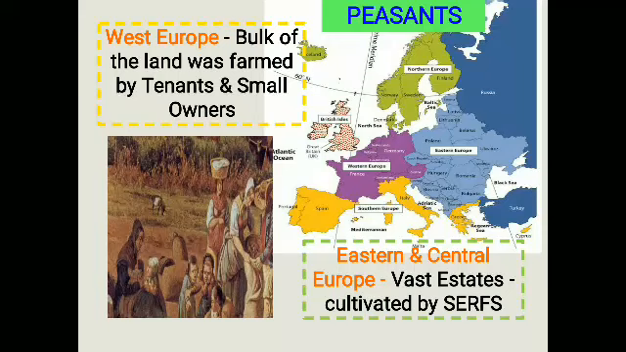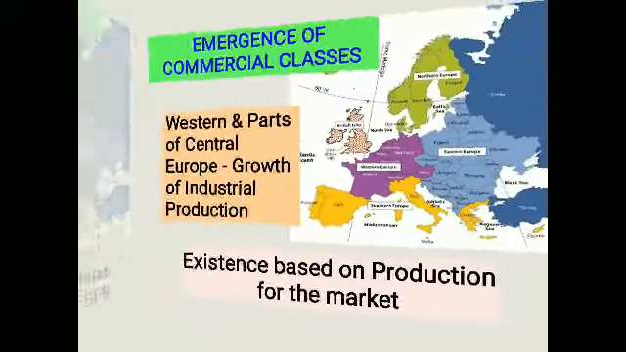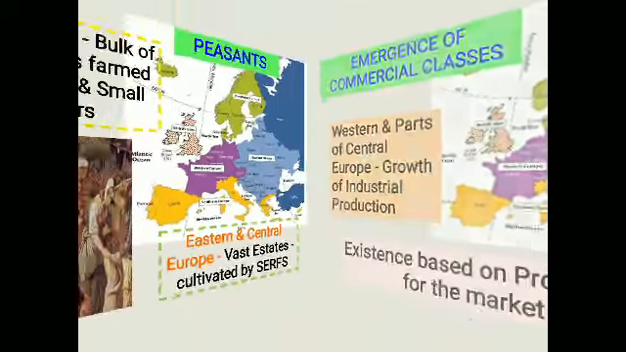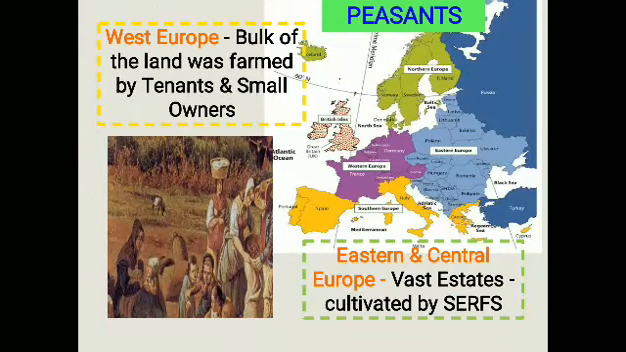So these peasant groups were classified into different regions of Europe. In Western Europe, the bulk of the land was farmed by whom? Tenants and the small owners. Whereas in the eastern and central parts of Europe, the land was considered vast estates cultivated by the serfs. In both regions, the agricultural land was cultivated by peasant communities.